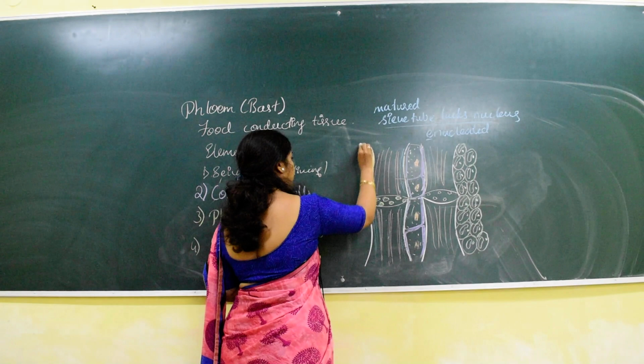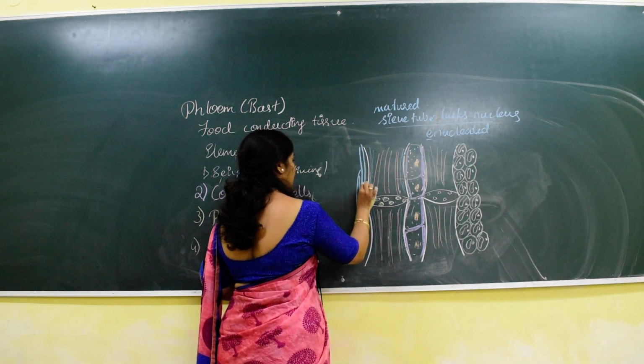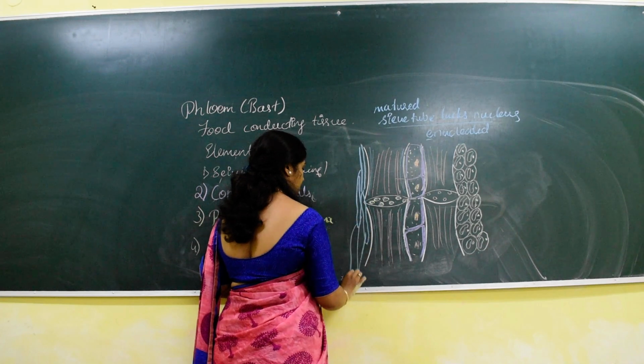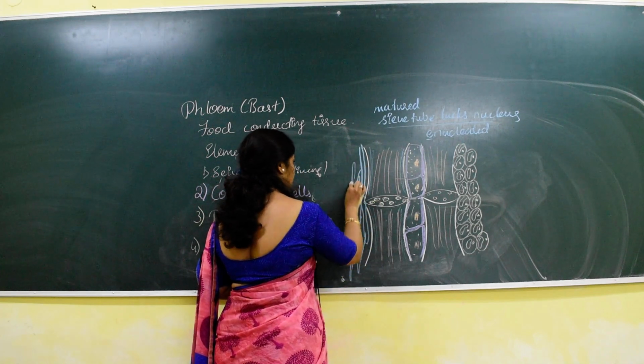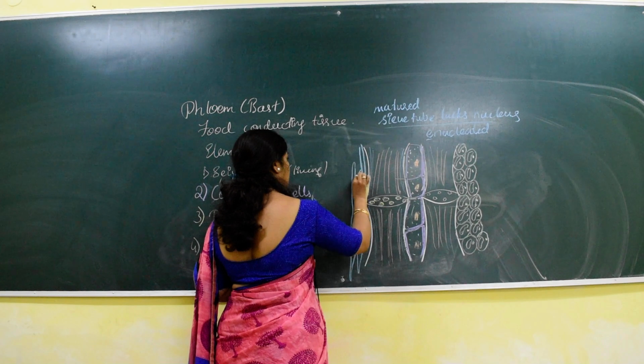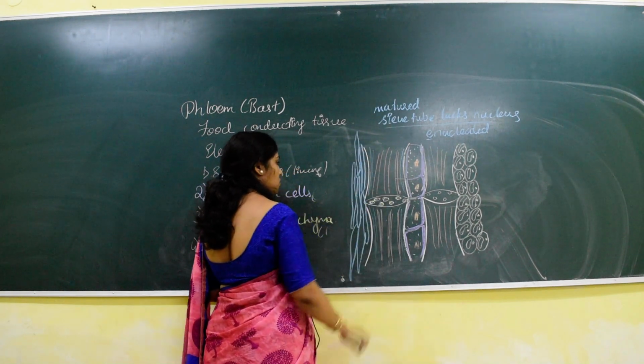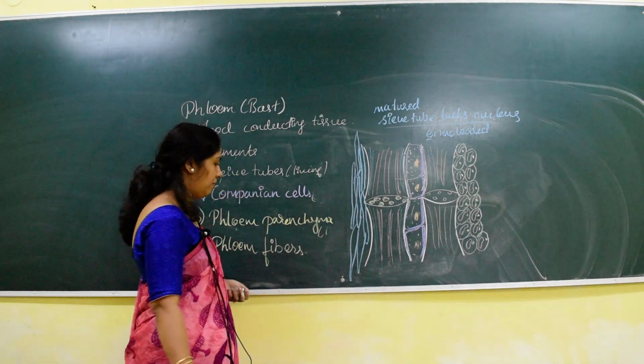The sclerenchyma fibers which are associated with the phloem tissue are called phloem fibers.